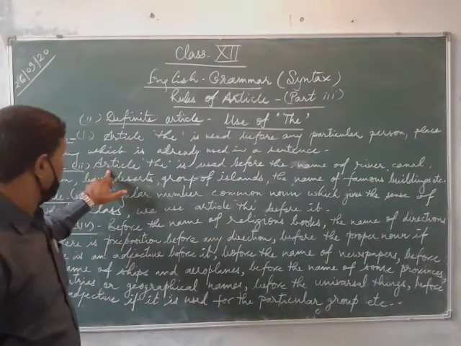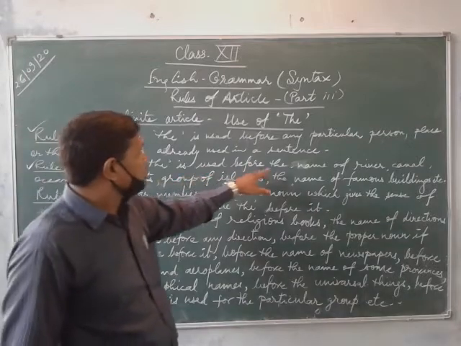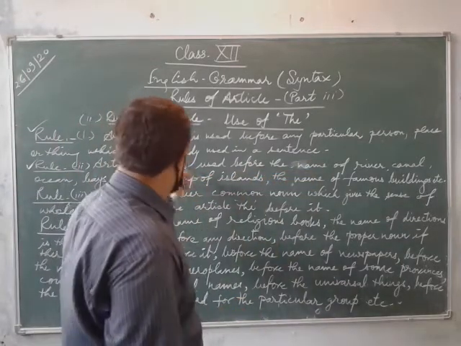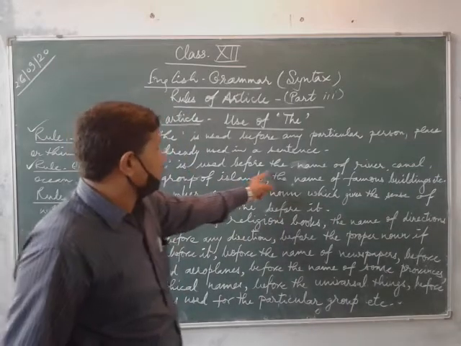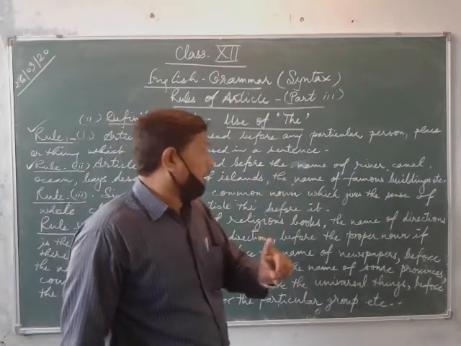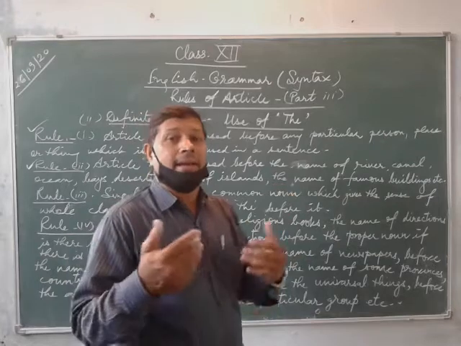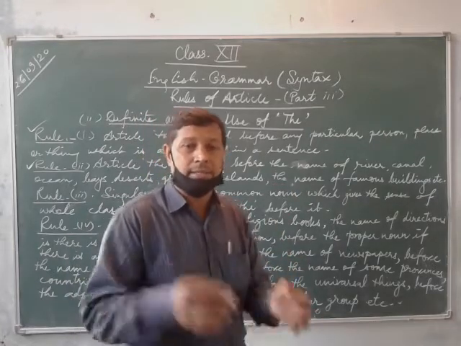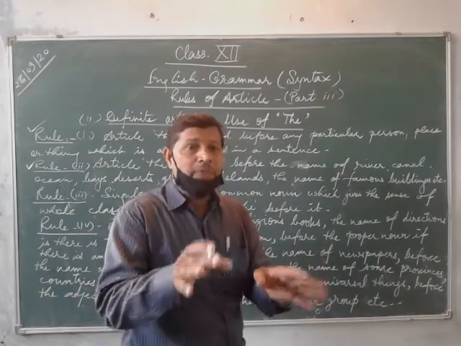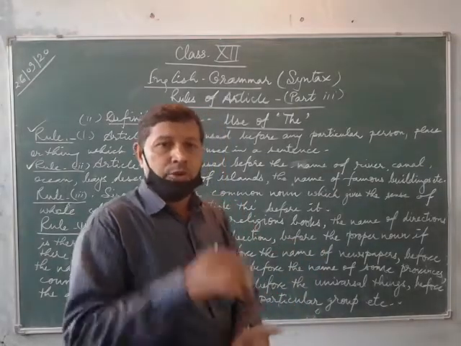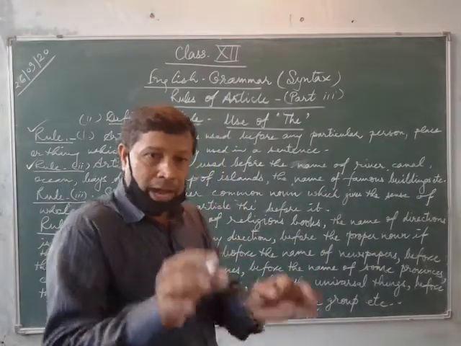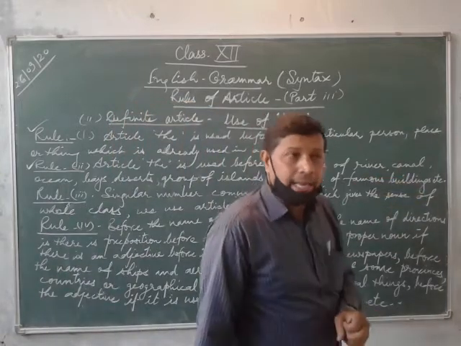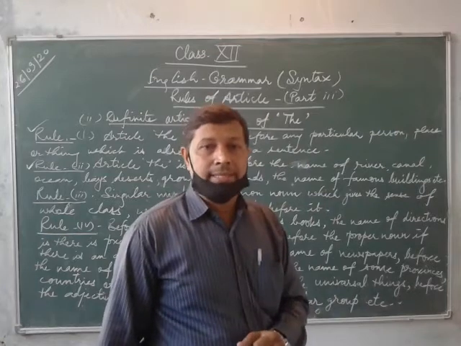Okay. Now see your second rule. In your second rule, article the is used before the name of, make it very important point here, rivers like Ganga, Satluj, Yamuna: the Ganga, the Yamuna, the Satluj. Similarly, for the canals, the Suez Canal.